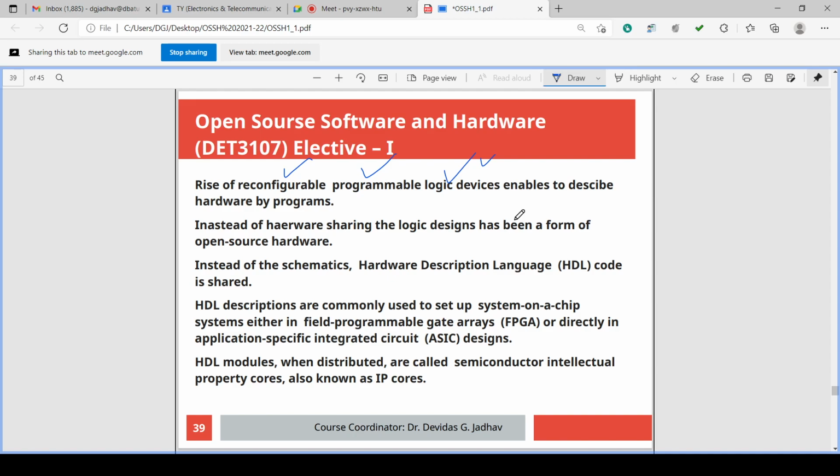So instead of hardware sharing, the logic designs have become a form of open source hardware. The spelling of instead and hardware was wrong; I will correct it.